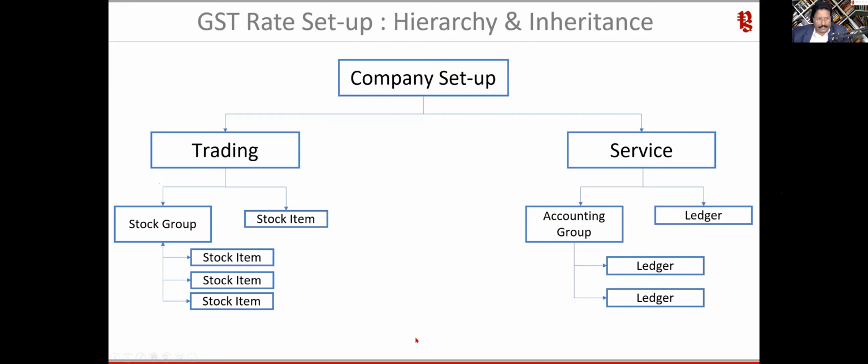Again, in an accounting group, if you have multiple ledgers and one of the ledgers has a different rate of tax or different HSN or SAC code, then go to that particular ledger, specify the rate and change the HSN, so that Tally will automatically pick up that information as per your requirement of HSN reporting. Okay, so this is very, very important.